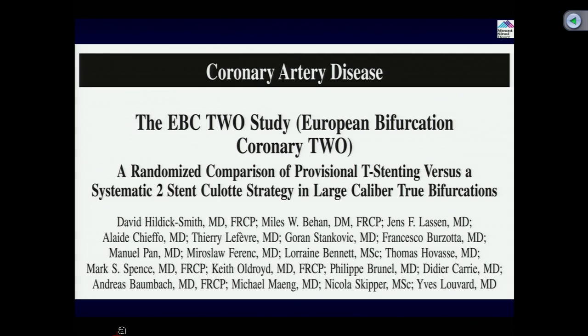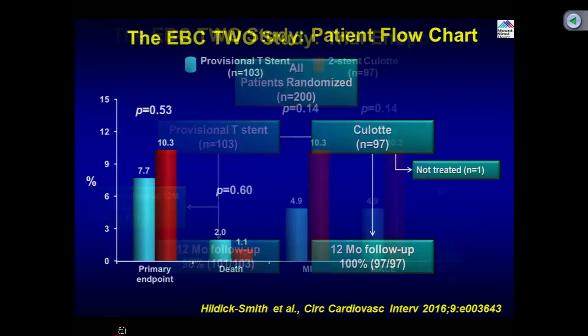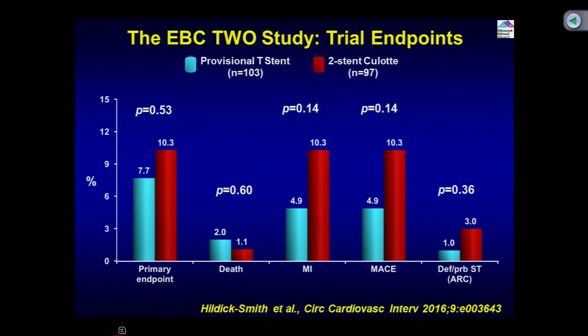One is the EBC2 study, basically provisional T stenting in the large bifurcation from England, UK. These cases of 200 patients were randomized to provisional stent versus culotte, and basically showed almost no difference, although a little favor on the provisional stent approach. Clearly, the primary endpoint of MI and the MACE rate showed no difference, and no difference in stent thrombosis.